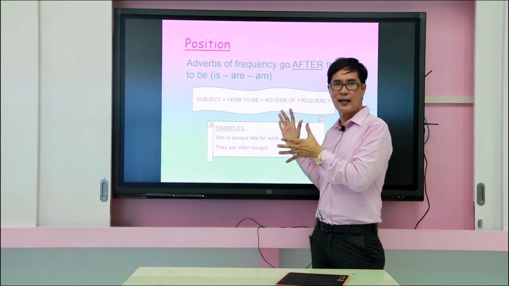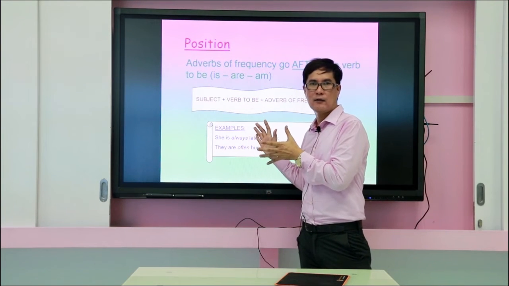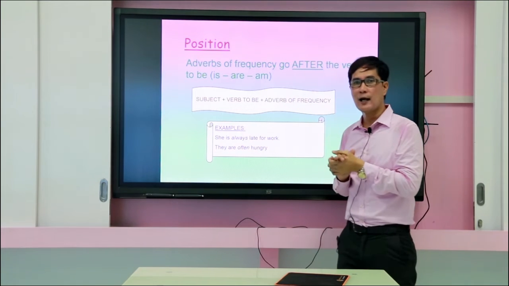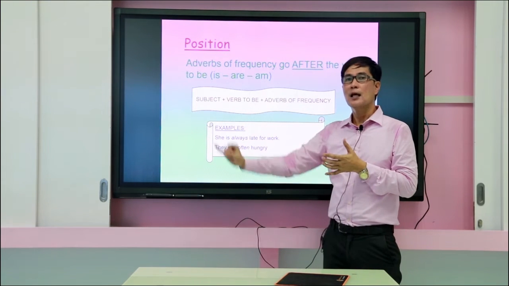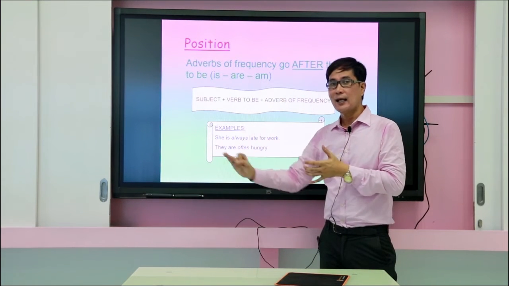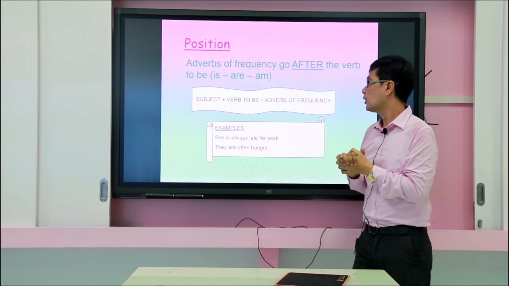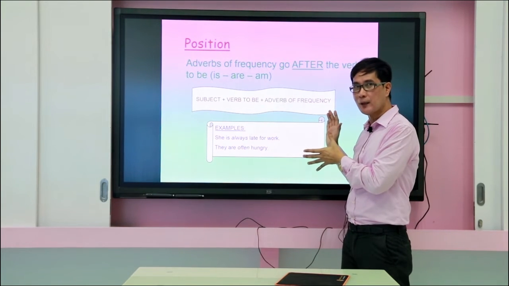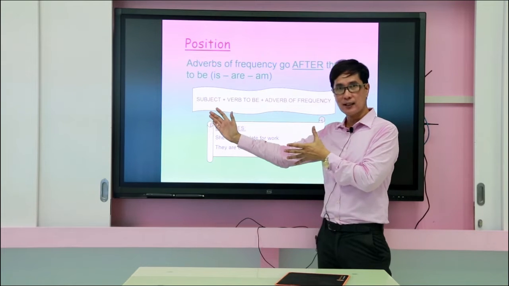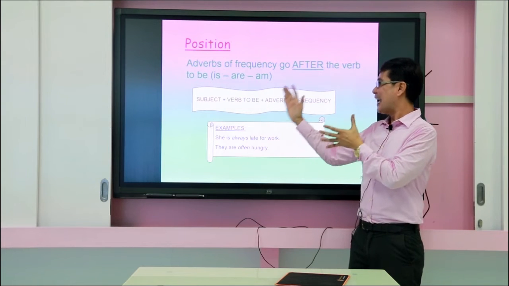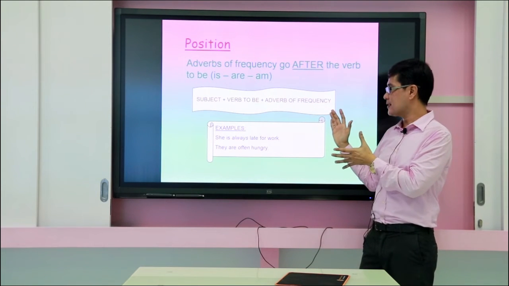We have the second rule right here. The first one, we have the subject, the adverbs of frequency, and then it follows the verb. But for this particular rule, we have this kind of formula. We have the subject, the verb to be, and the adverb of frequency.